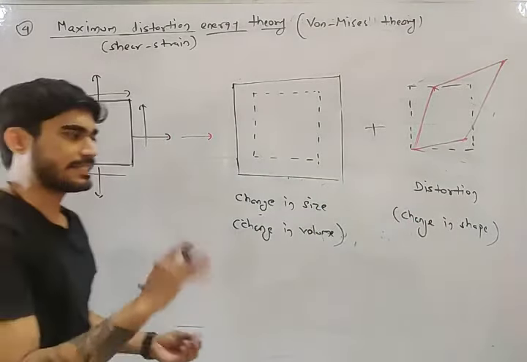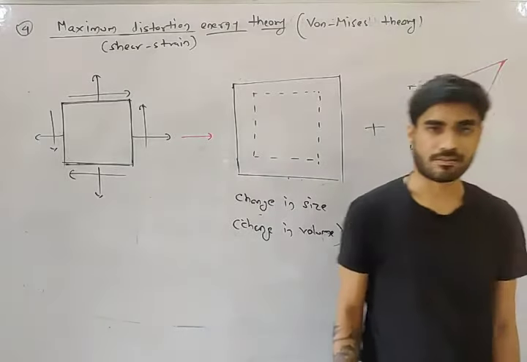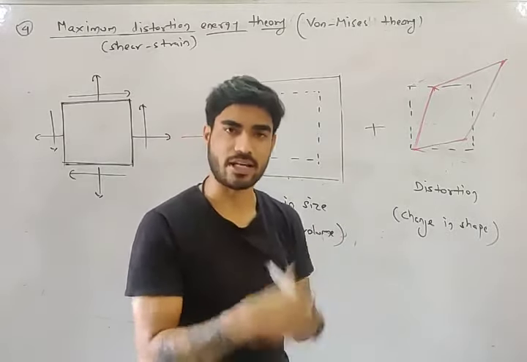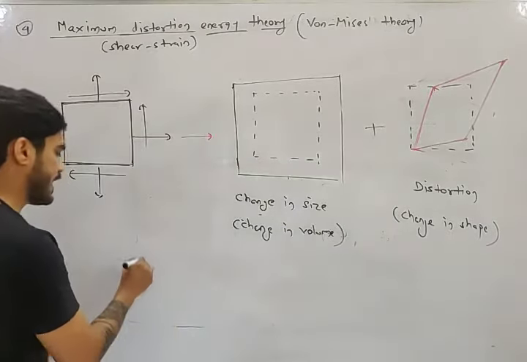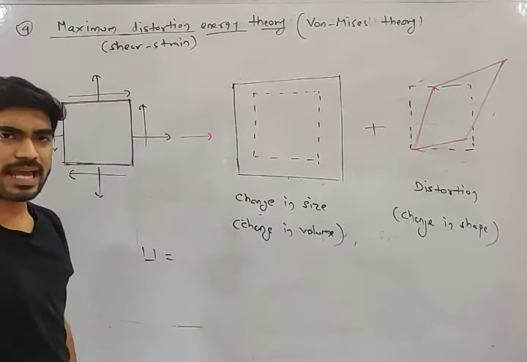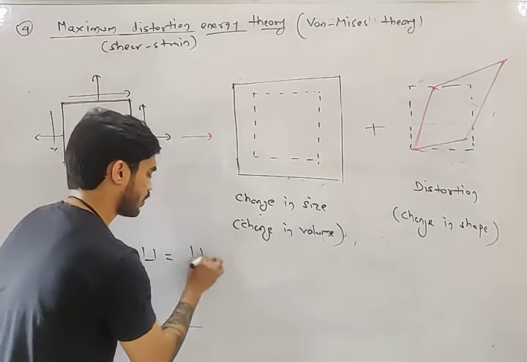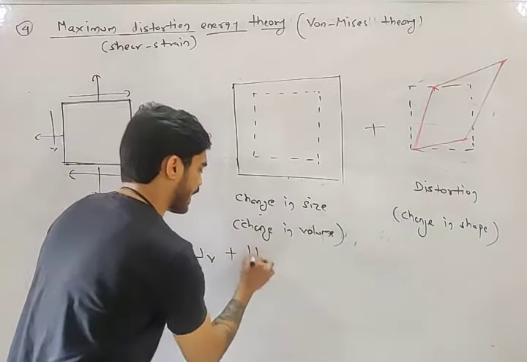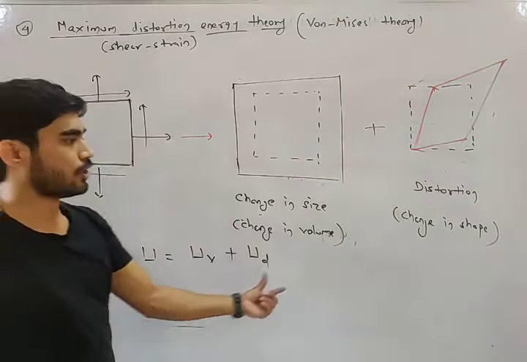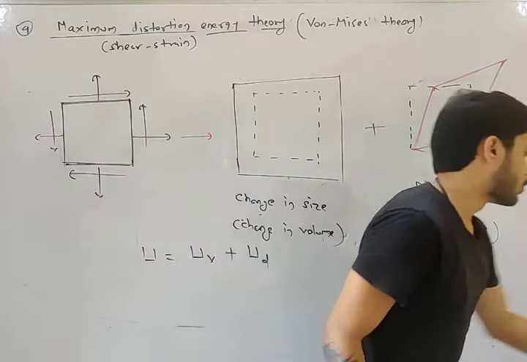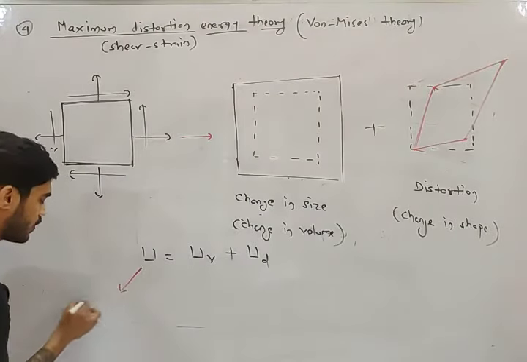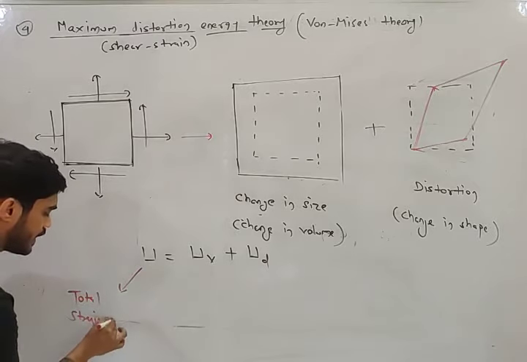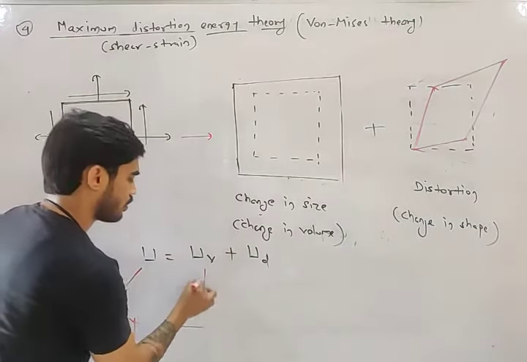So my friend, what is strain energy? Strain energy is the energy stored due to deformation. That strain energy U can be divided into two components: strain energy due to change in size plus strain energy due to change in shape. This is total strain energy, and it is divided into two components.